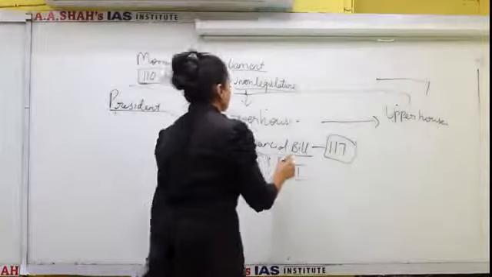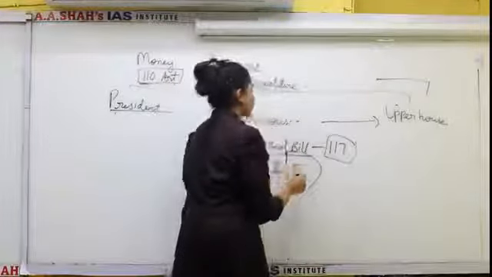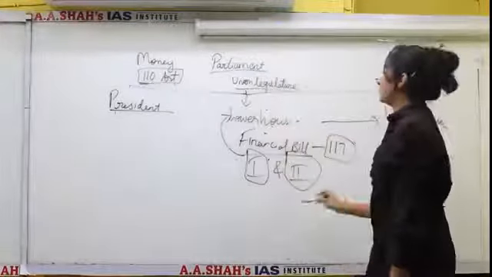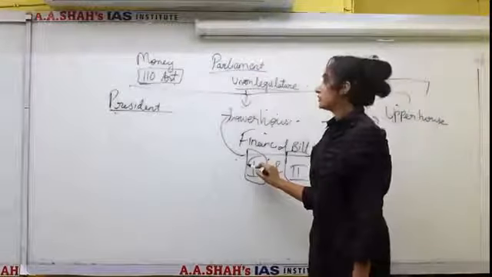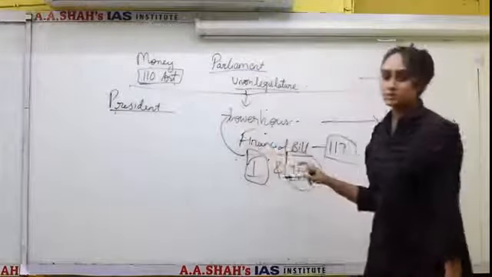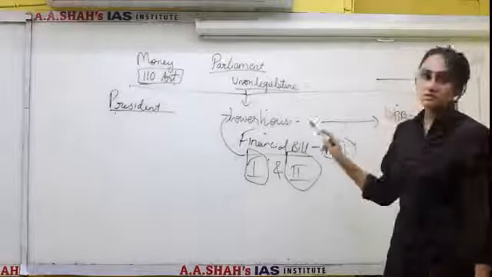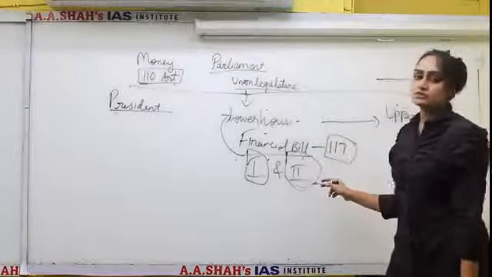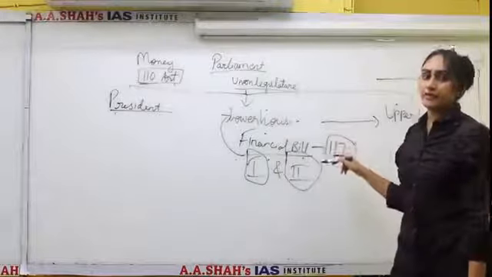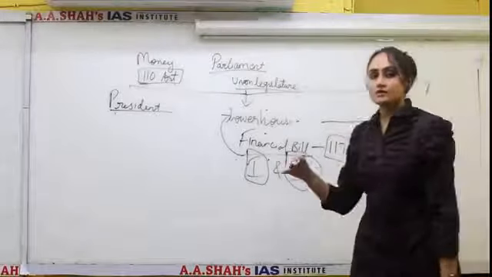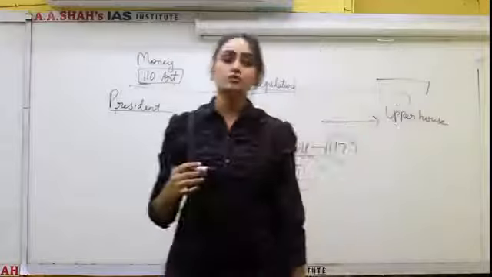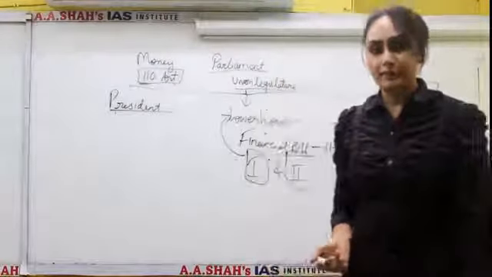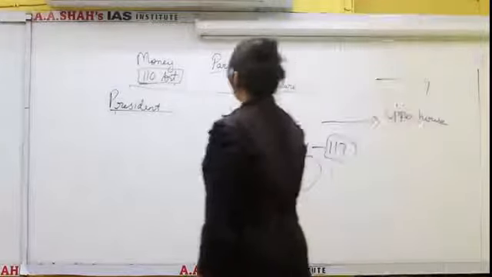But in the case of the second financial bill, it can be introduced in either house, either Lok Sabha or Rajya Sabha. Financial bill part 1 can be introduced only in Lok Sabha, but it has to be passed by both the houses together. But in the case of financial bill part 2, it can be introduced in either house of parliament, and both the houses have equal powers in relation to these part 2 financial bills. So ultimately it is like an ordinary bill only.